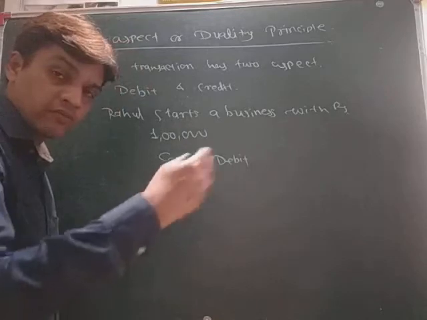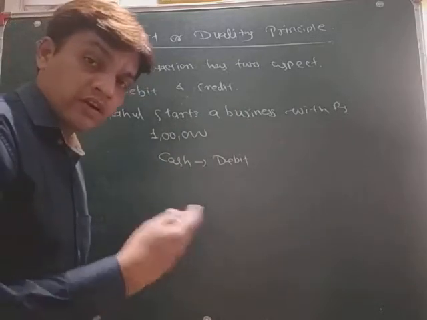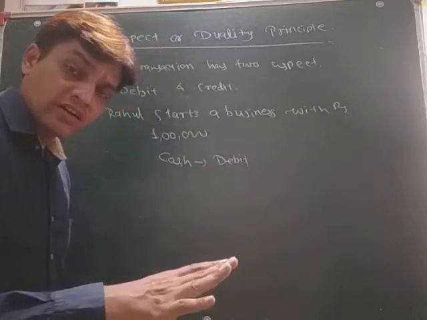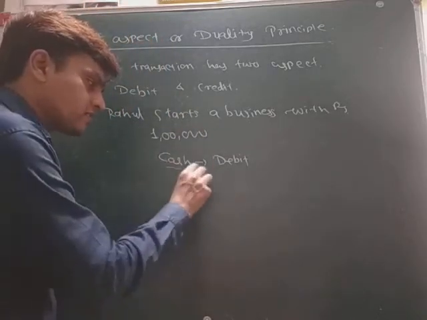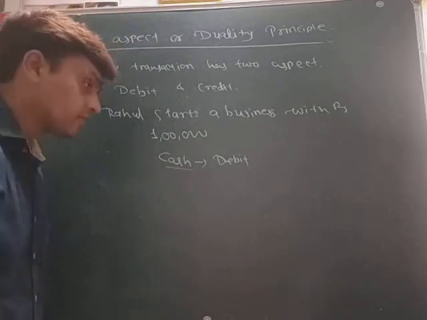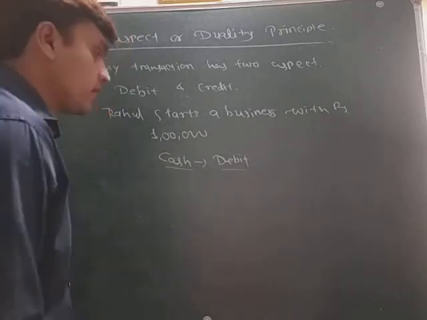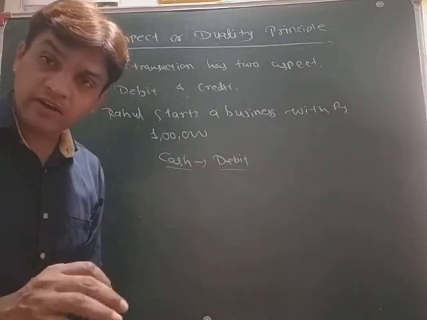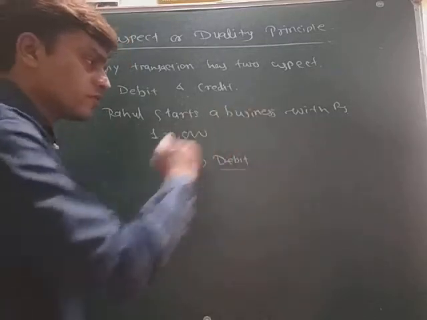Okay, in the next video we will see how it is debited or credited. But we just understand that yes, there are two aspects, debit and credit. Okay, so cash is received by the business, and that's why it would be debited. Okay, and what would be credited? What is the next? Rahul starts a business with rupees 1 lakh.